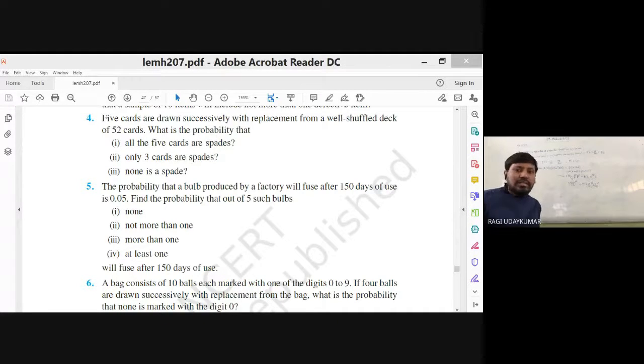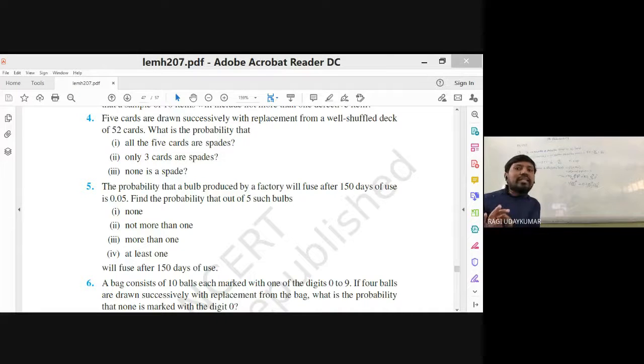So the questions are here. 5 cards are drawn. These are all simple only. I think sixth question onwards, a little bit different you may have. 5 cards are drawn successively with replacement from a well shuffled pack of 52 cards. What is the probability that all the 5 cards are spades? So getting a spade is a success. All 5 are spades, only 3 are spades, none is spade. 3 cases are given.